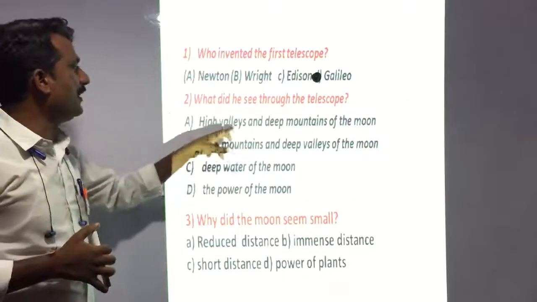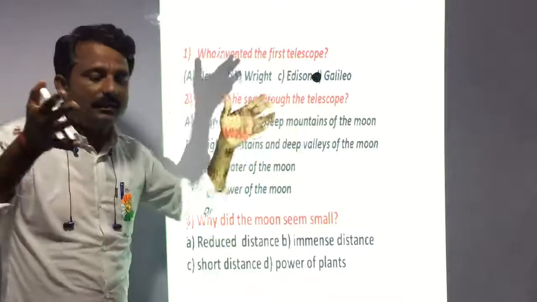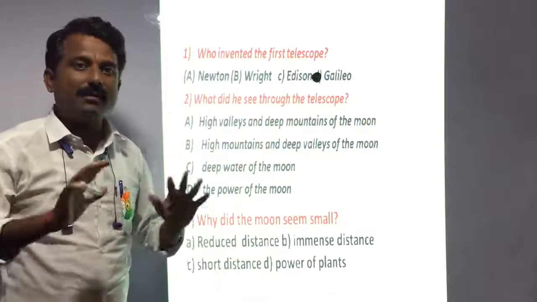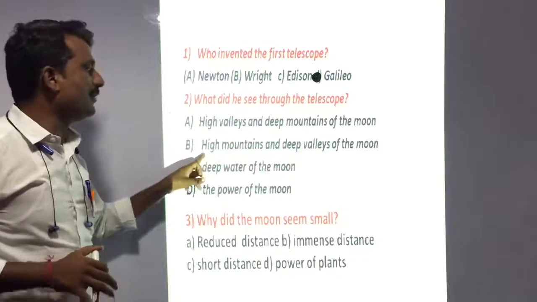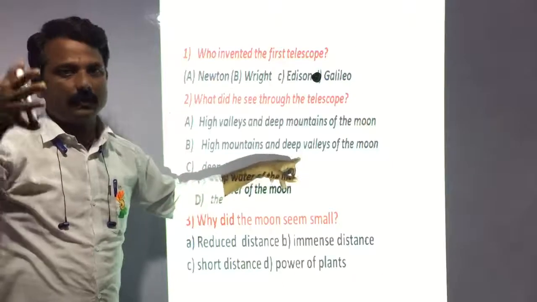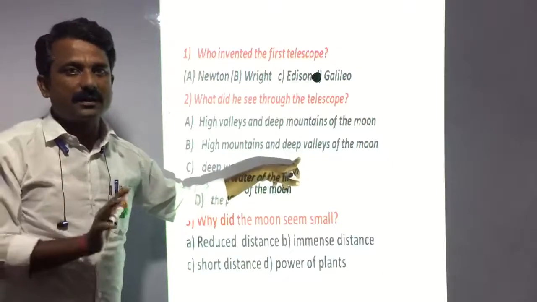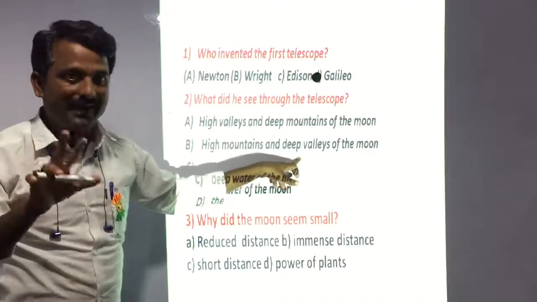So, high valleys and deep mountains: valleys are never high, they are always deep. Mountains are high. So it is not a correct option. High mountains and deep valleys: mountains are always high and valleys are deep, so it is correct. But we will turn towards the next option and check whether it can be more correct.